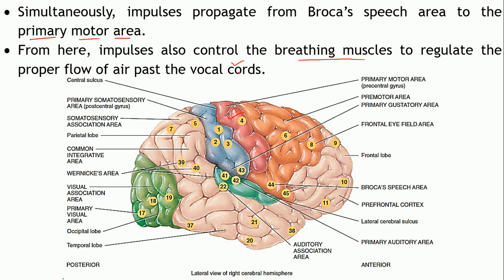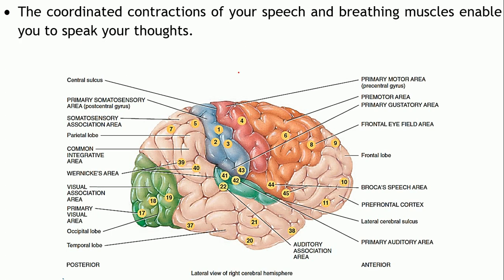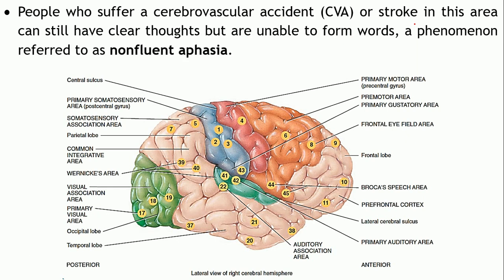So this primary motor area will control the contractions of the muscles involved in breathing, and so control the way in which you are speaking. This coordinated contraction of the vocal cords and the breathing muscles enables you to speak out your thoughts, whatever you are thinking, in an appropriate manner. That's because of this Broca's speech area.